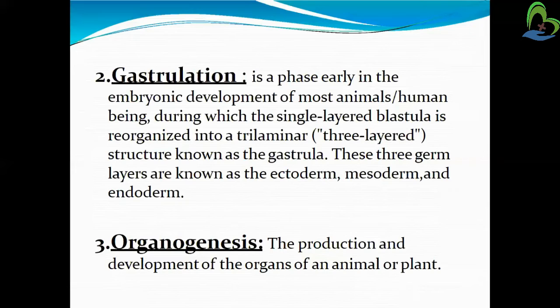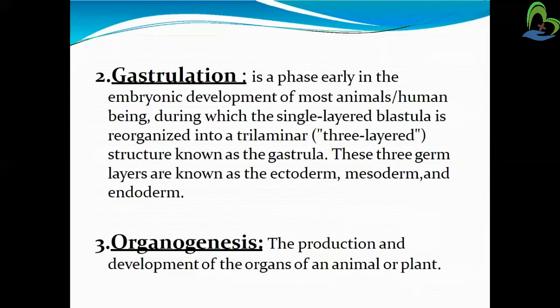So what are the three germ layers? They are the ectoderm, mesoderm and endoderm. This second stage, gastrulation, comes under embryogenesis.